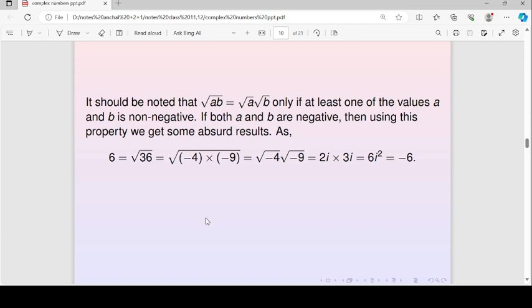And we have seen above, the square root of minus 4 will be 2 iota, and the square root of minus 9 will be 3 iota, which gives 6 iota square, that is minus 6. But 6 is not equal to minus 6. So we can see this expression, square root of ab equals square root of a times square root of b, is only true when at least one of a or b is non-negative.